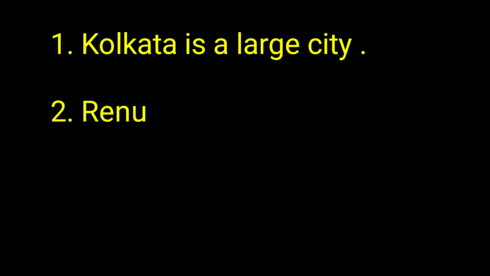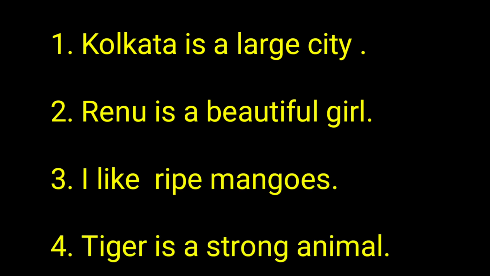Look at these sentences. Kolkata is a large city. Renu is a beautiful girl. I like ripe mangoes. Tiger is a strong animal. Here, the adjectives large, beautiful, ripe, and strong tell us of what kind a place, person, thing, or animal is.